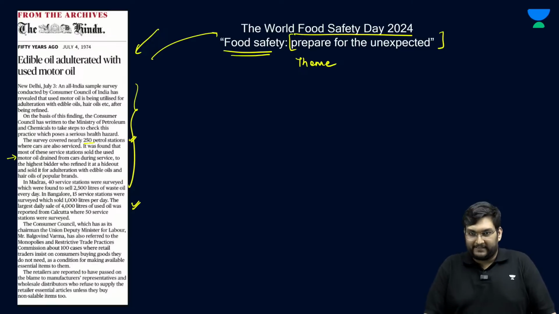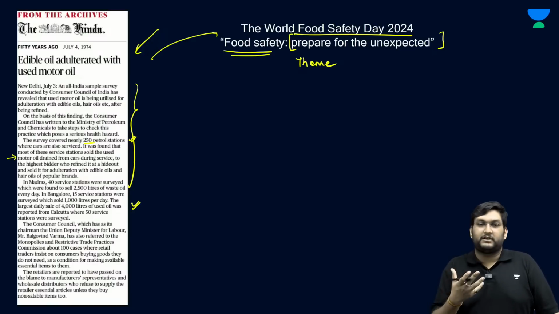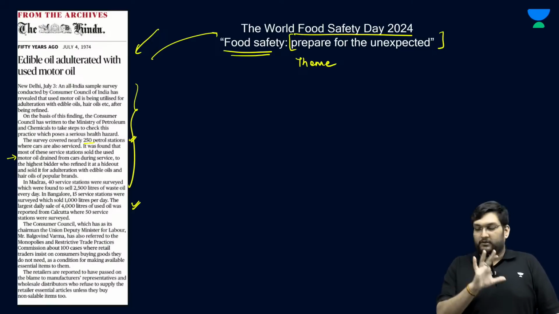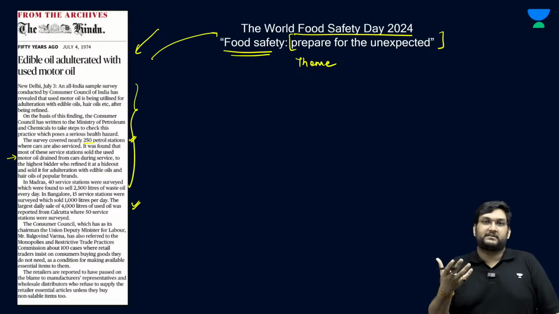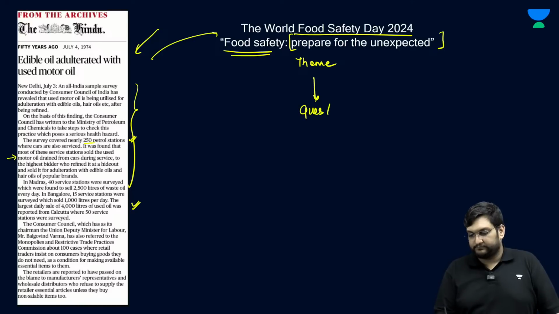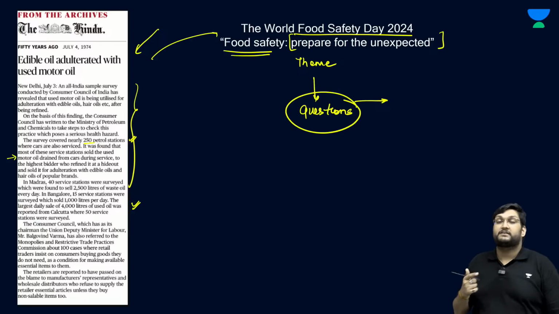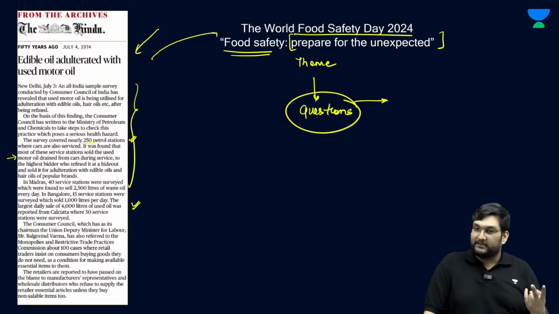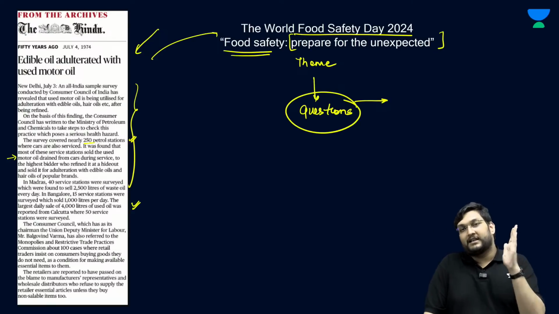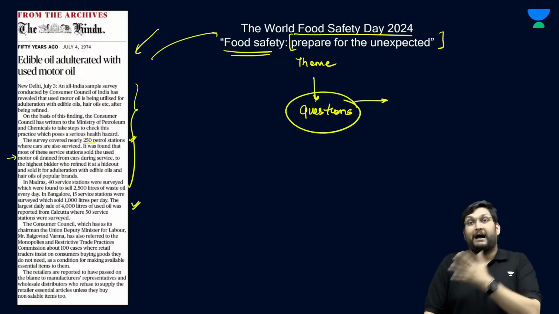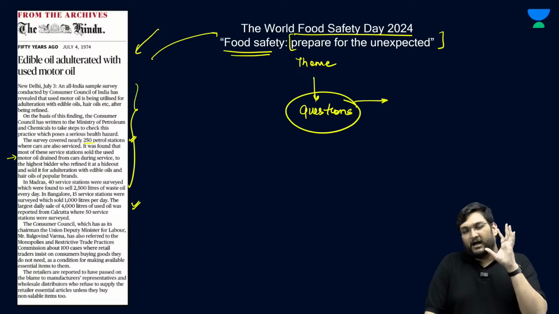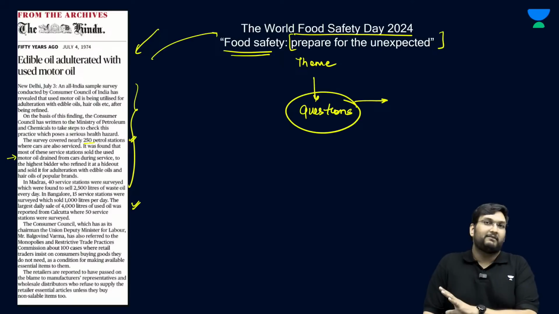It looks like a thematic of a certain disaster which is coming in that regard, which is prepare for the unexpected. It's like a movie title more than actually a theme, but this now creates a lot of questions for us. And therein lies the discussion which I want to have with you, which is food safety, what is the form of adulteration which is happening, and how do we link this adulteration with the palm oil production which is happening as of right now. There is a lot of conversation about palm oil, we will have that discussion.